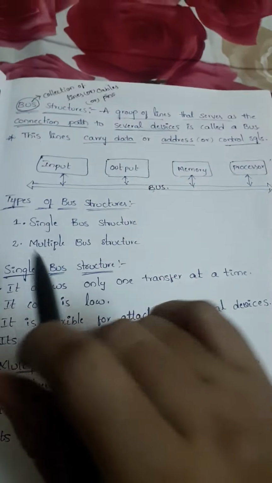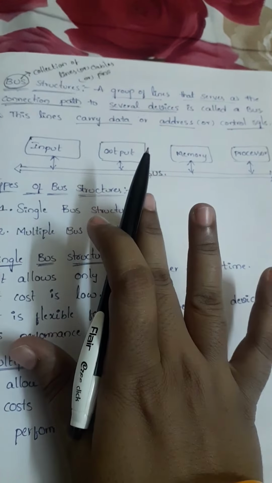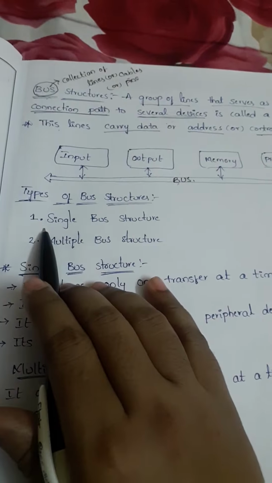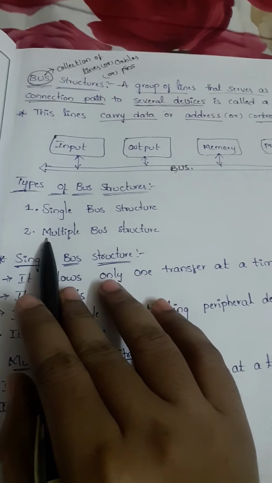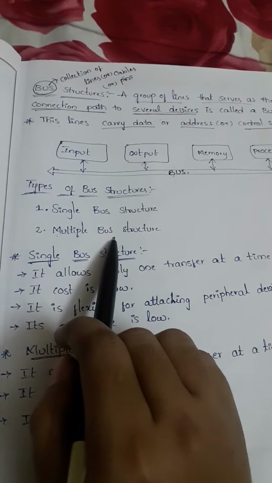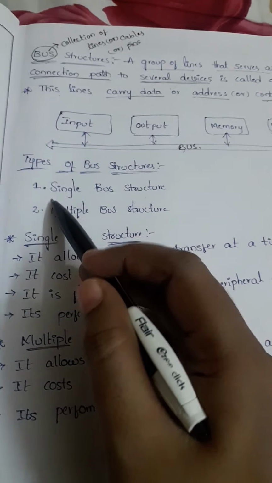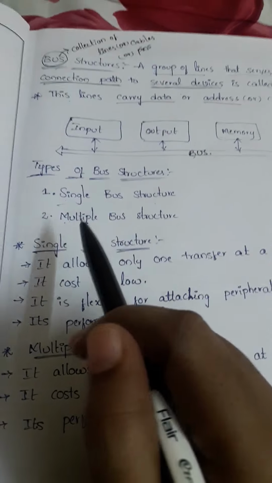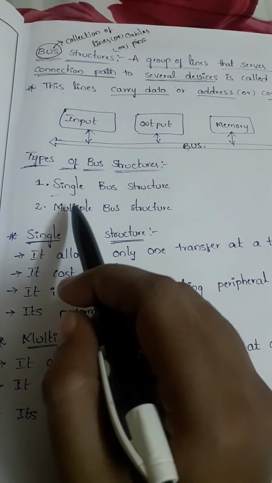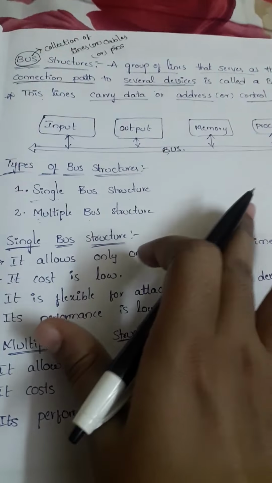Okay, so now coming to the types of bus structures. Bus structures are generally classified into two types. One is single bus structure and another is multiple bus structure. Okay, so what is meant by single bus structure and multiple bus structure? The name itself tells: single is nothing but single, it consists of one line, and multiple bus structure is nothing but it consists of n number of lines.